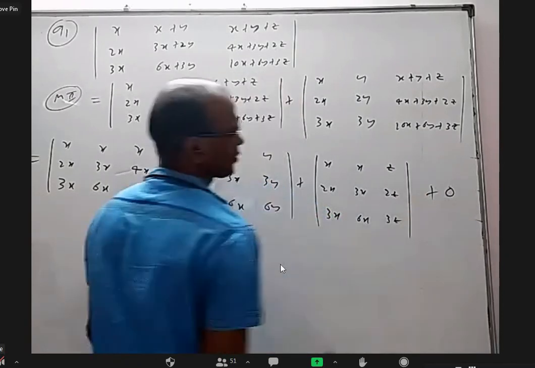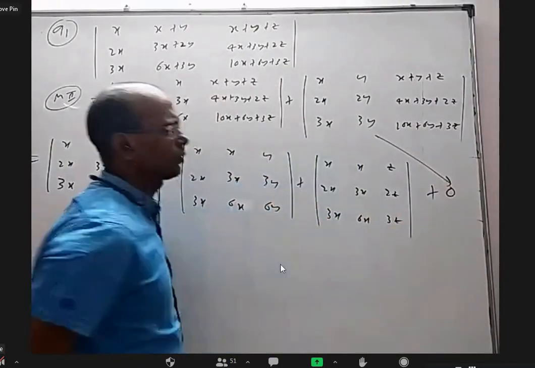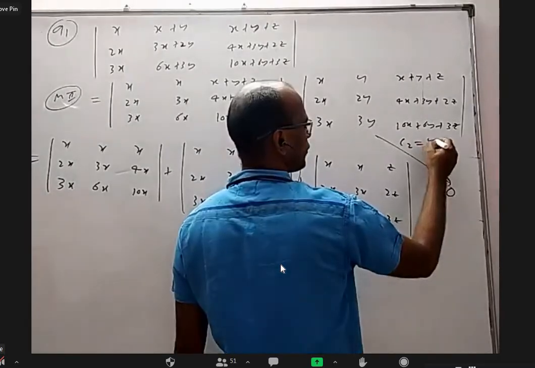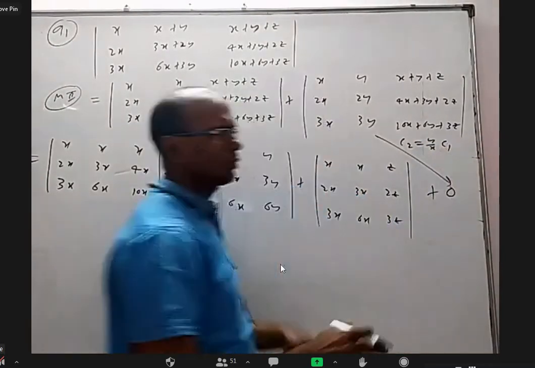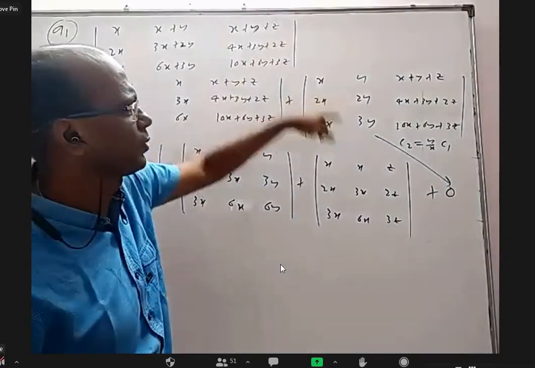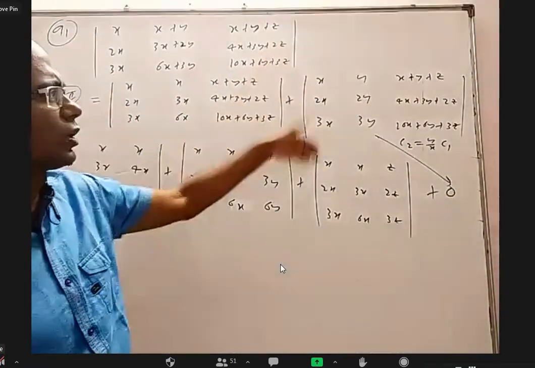I directly want to write this as 0. Okay, maybe I can write like this. Column 2 is equal to y by x times column 1. Whenever one column is a multiple of another column, but more easy to see is take x common, take y common, two columns are same, it is 0.